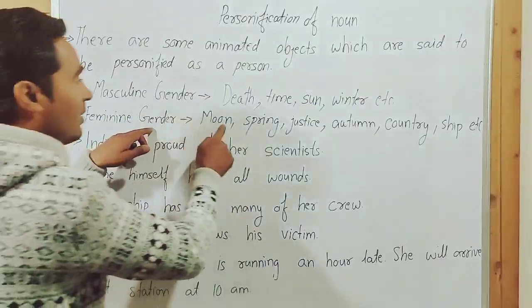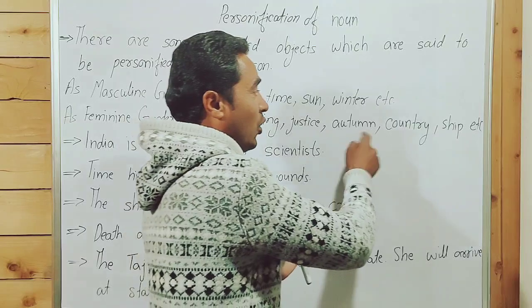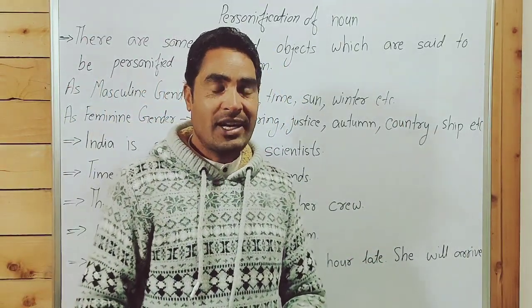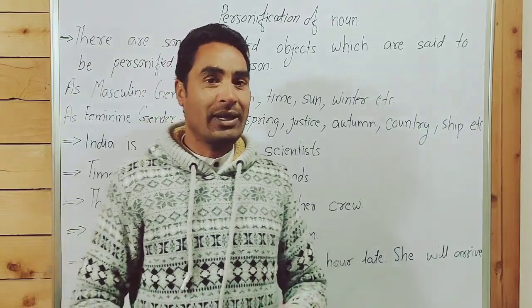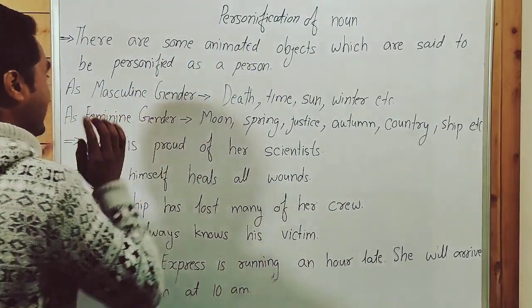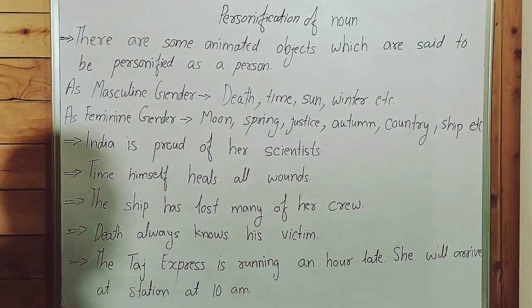As feminine gender: moon, spring, justice, autumn, country, ship, etc. So guys, now a question arises: how do we recognize which one is treated as masculine gender and which one as feminine gender?